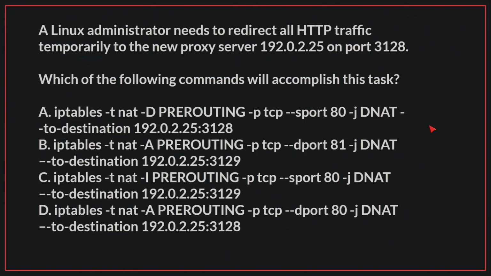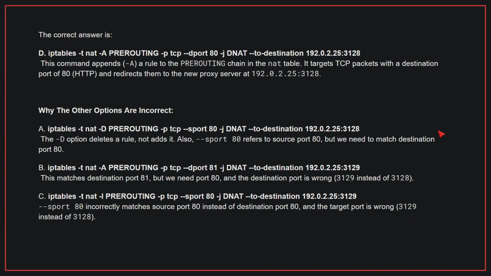git pull. A Linux administrator needs to redirect all HTTP traffic temporarily to the new proxy server 192.0.2.25 on port 3128. Which of the following commands will accomplish this task? The correct answer is D. This command appends a rule to the PREROUTING chain in the NAT table. It targets TCP packets with a destination port of 80 and redirects them to the new proxy server at 192.0.2.25, port 3128.